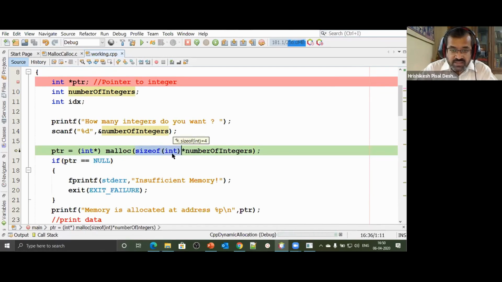And sizeof operator returns size_t only. It also returns size_t. So there is no question of it returning value as null or something like that. That's not going to happen. It will return a value that is of type size_t. And I'm saying into number of integers.